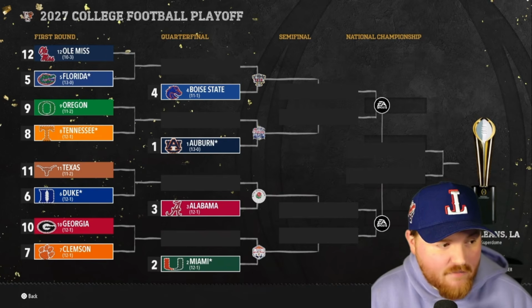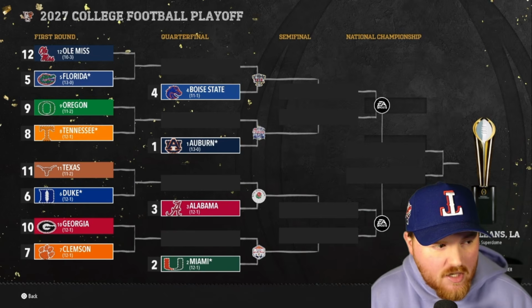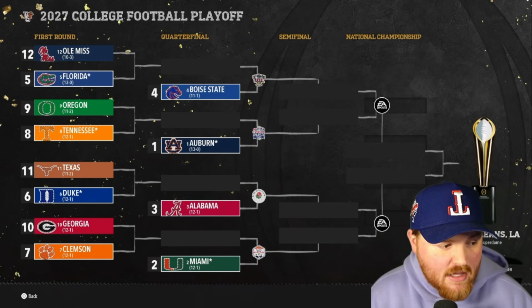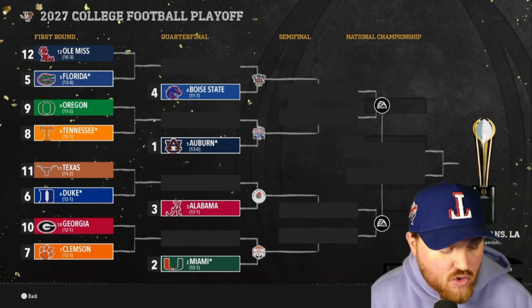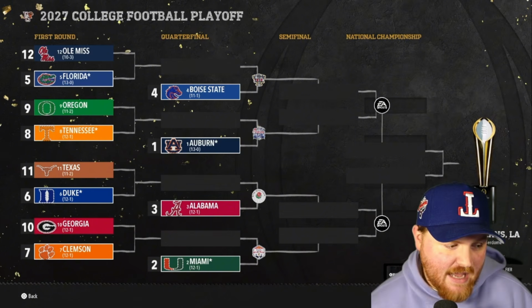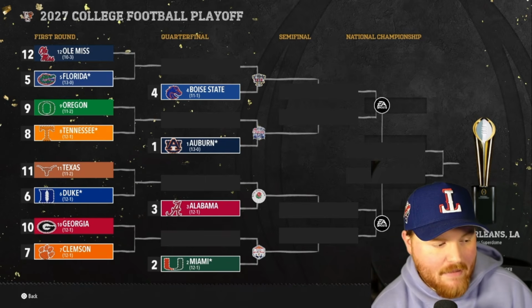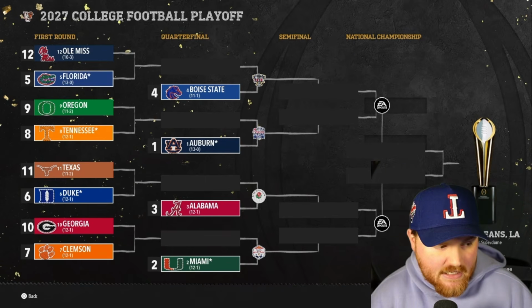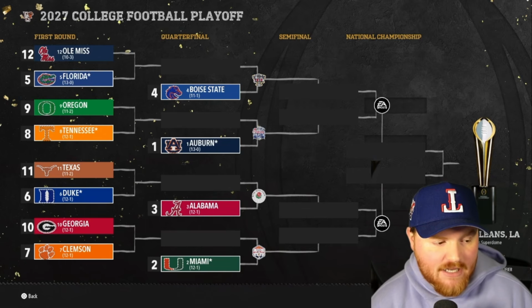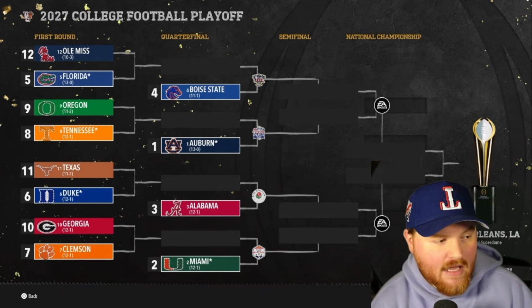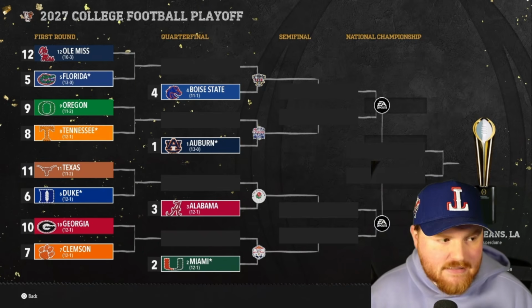Duke did end up winning a conference championship again. Oregon probably ended up winning the conference championship. They were in against Ole Miss, so maybe they didn't. Maybe they didn't win their conference championship game. That could hurt them in the race. Georgia made it in as well. So all of our teams are alive here, and Georgia's going to have a chance against Miami in that second round, assuming they get past Clemson. Duke and Miami very well could match up in the semifinal as well, depending on how that all shakes out. So we have a lot to play for here.